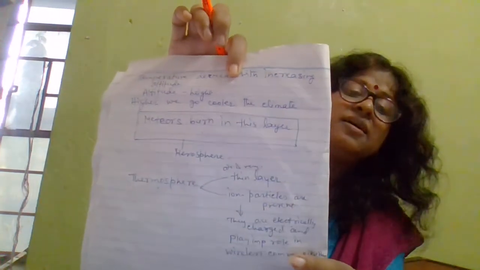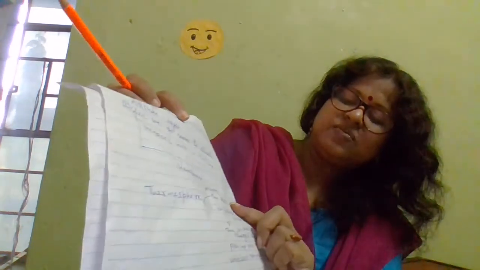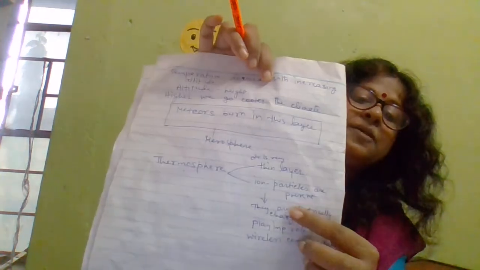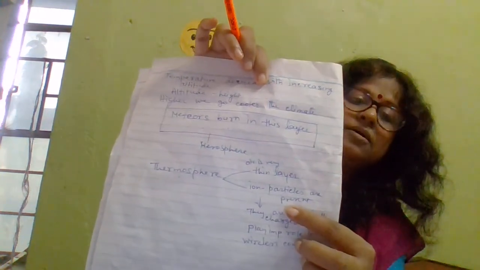What is the feature of thermosphere? Air is very thin in this layer. Second feature is ion particles are found here.